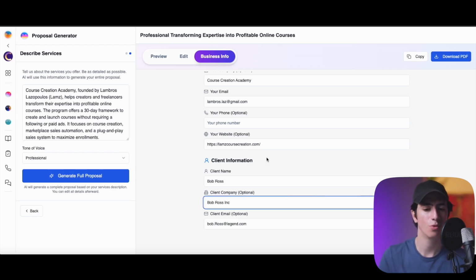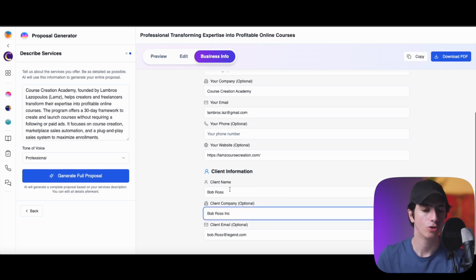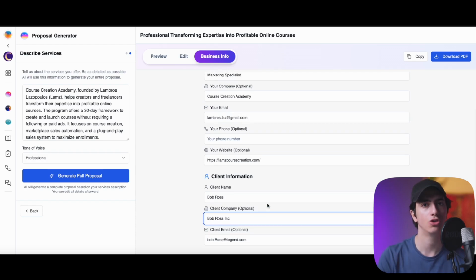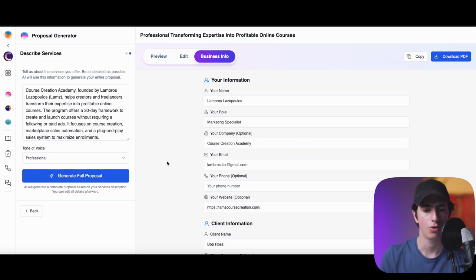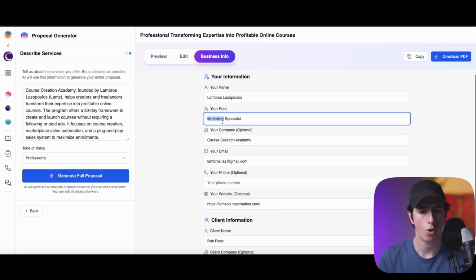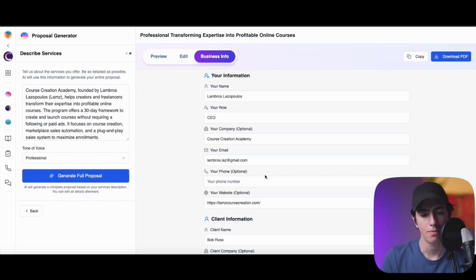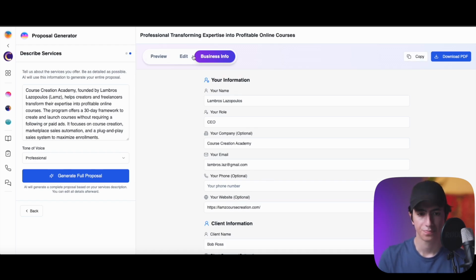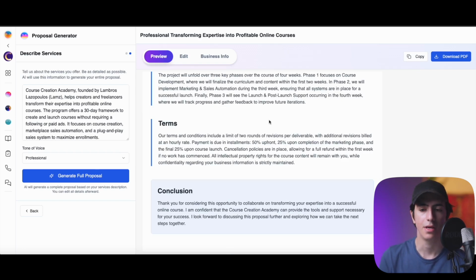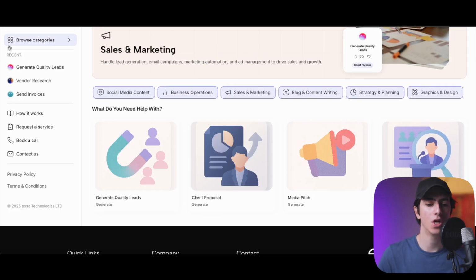So here is where you can tweak all of the details of the person that you are referring this proposal to, and more information about your emails, your company, your role could, for example, be CEO, Coach Christian Academy, the email, all that stuff, right? And of course, just like that, this can be regenerated. You can copy it as a PDF and export it, right? This was the so-called proposal generator.